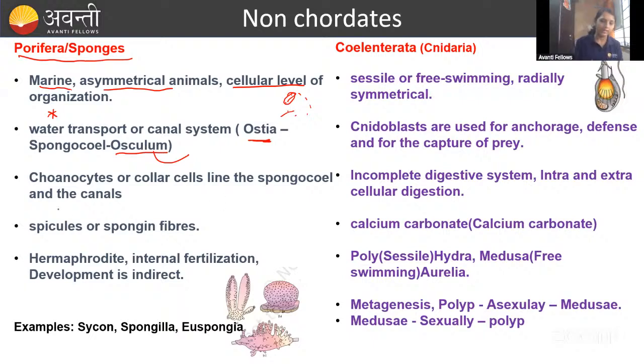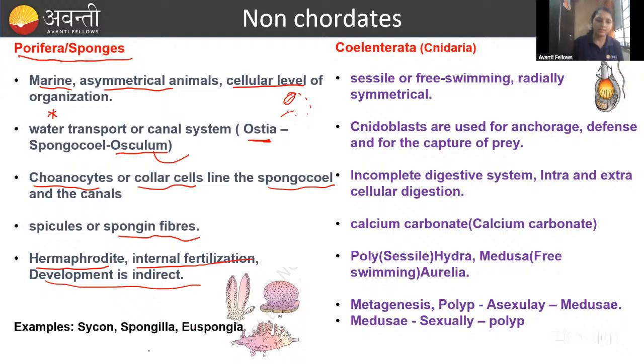Okay, fine. The specialized cells they have are the choanocytes, or collar cells, surrounding the spongocoel. And they have spicules and spongin fibers covering the body. Male and female sponges are not separate. Both are present in a single individual, which is why it is called hermaphrodite. Fertilization is internal and development is indirect, meaning the larva does not resemble the adult at the start.